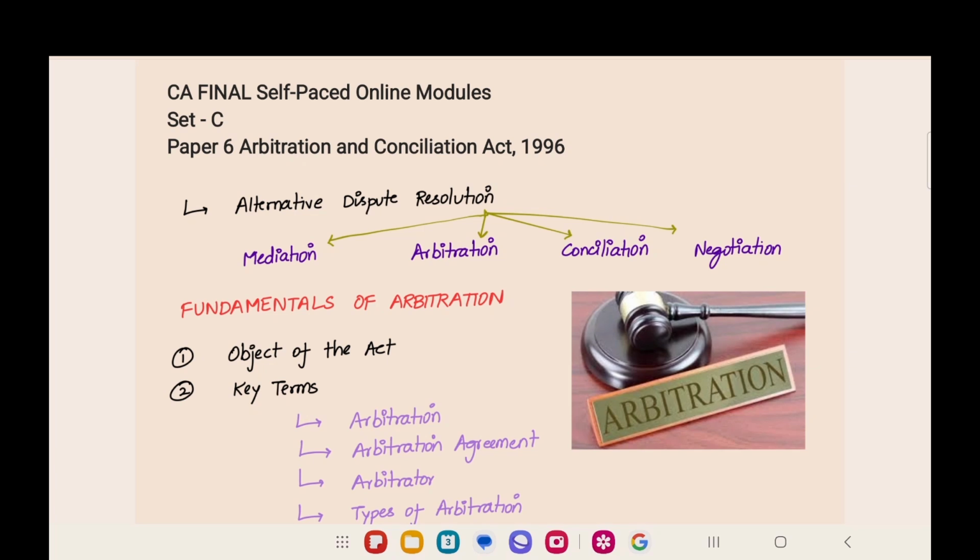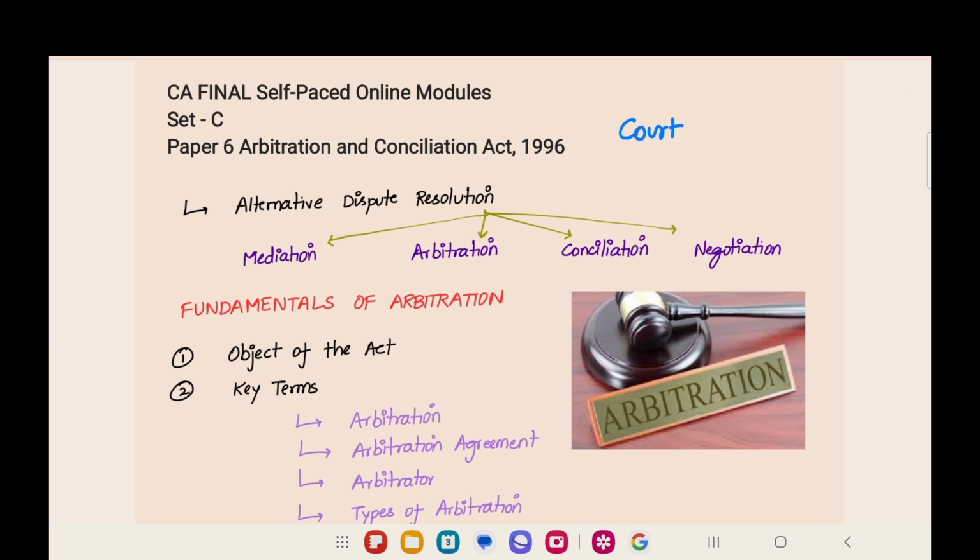So, Arbitration and Conciliation Act 1996. First we are going to see about fundamentals of arbitration. Now, you will all have a question. What is arbitration? Generally, if we have a problem, where will we go? We have a dispute and we will go to court and file a case. But what is the disadvantage? What is the problem in going to court?